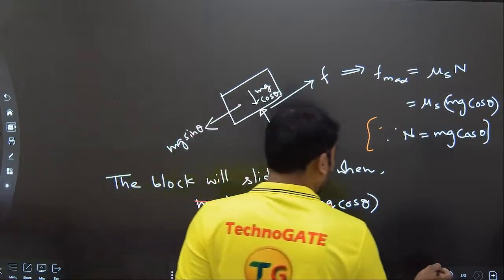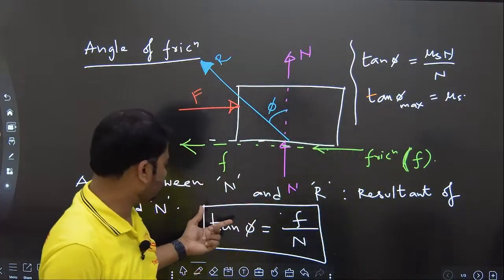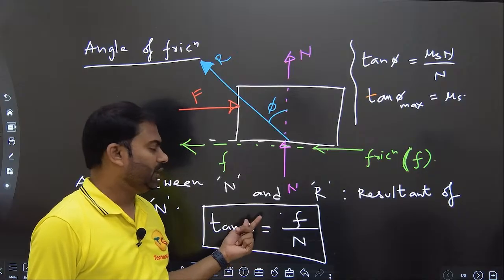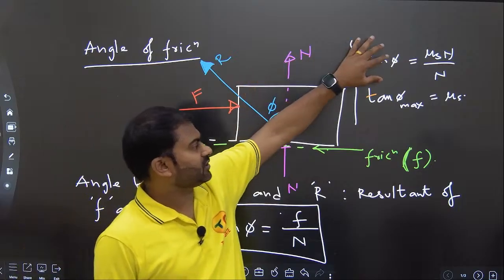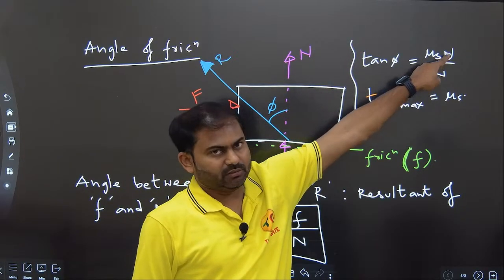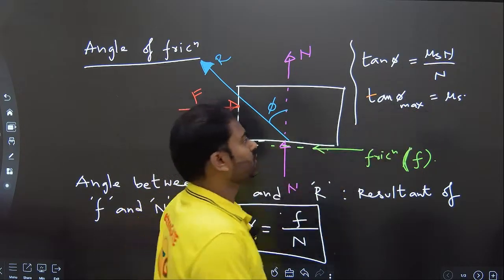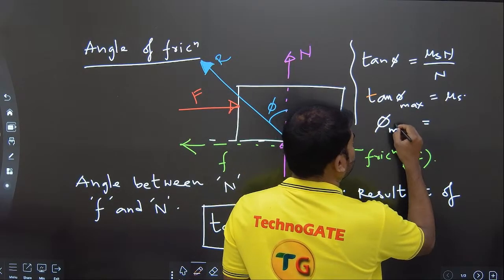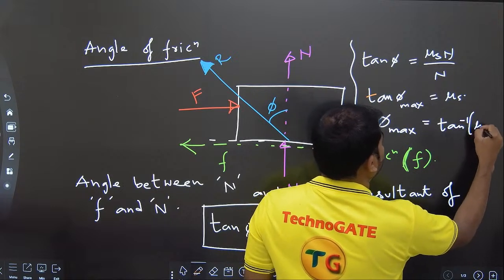Now, looking at angle of friction, its value will be coming as tan phi is equal to f by n, or phi is equal to tan inverse of f by n. So if you want to get the maximum angle of friction, that will come from the maximum value of friction. We substitute mu s into n, so you are getting it as mu s. So the maximum value of this angle of friction is tan inverse of mu s.